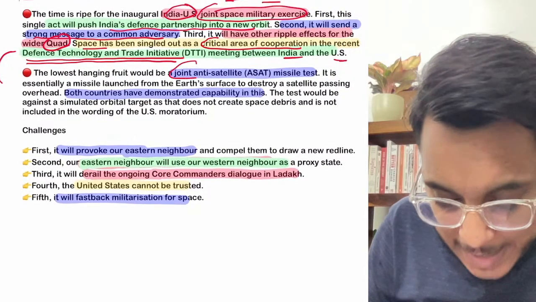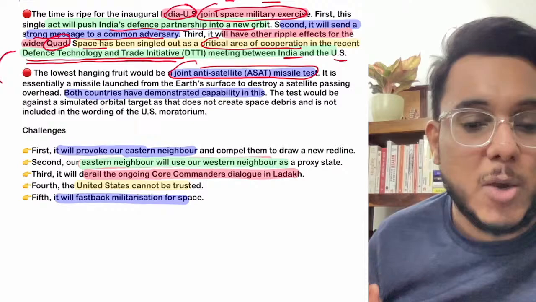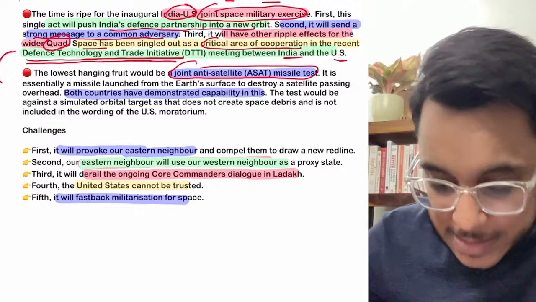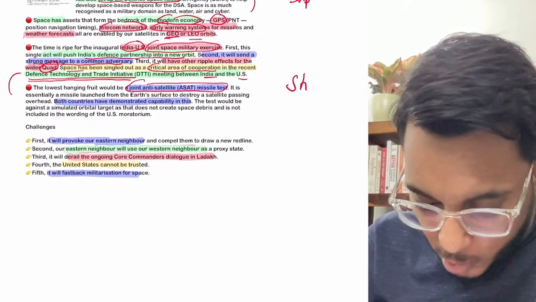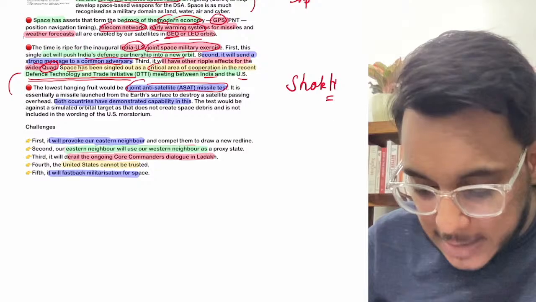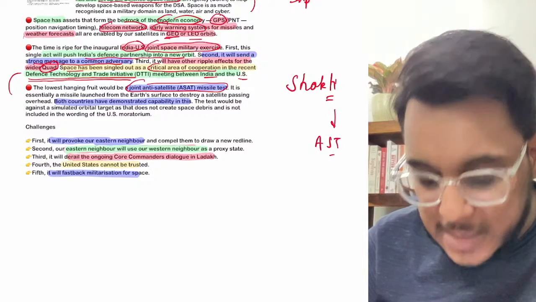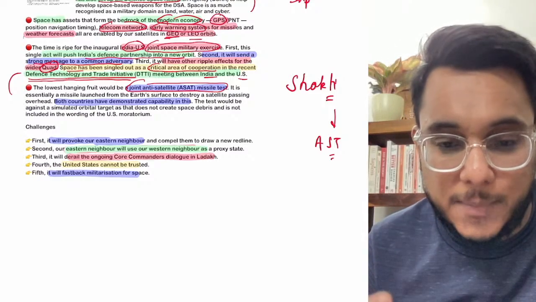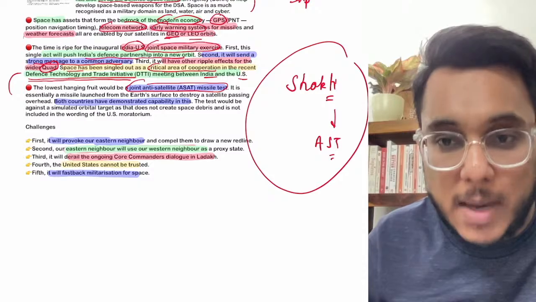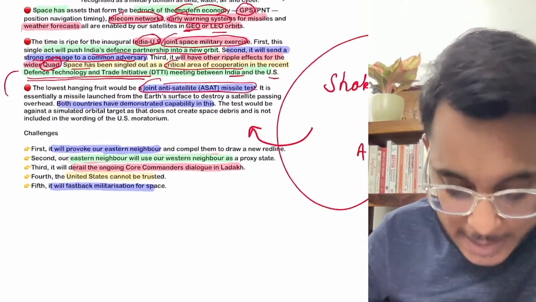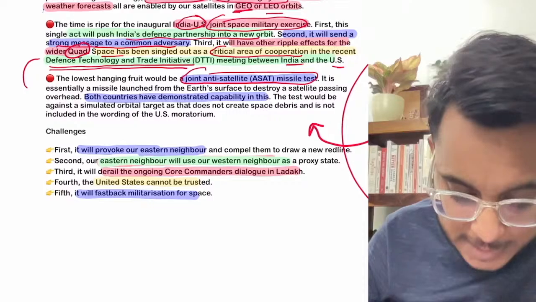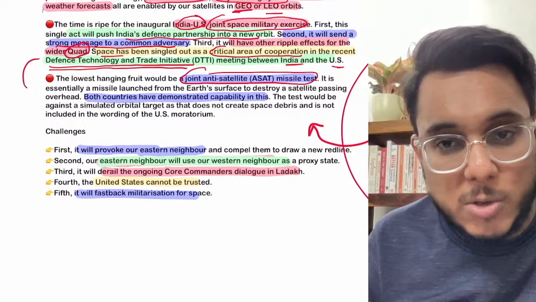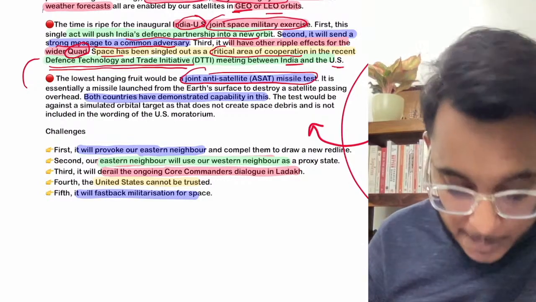For example, a joint anti-satellite missile test can be taken by India and the USA both. Now understand this particular thing: India has already taken up Mission Shakti, in which we have done an anti-satellite missile test. The USA also has a similar capability. As both India and the USA have the same capability, that can be leveraged. Moreover, both countries have reached the understanding that China is a common enemy. So therefore this had happened.